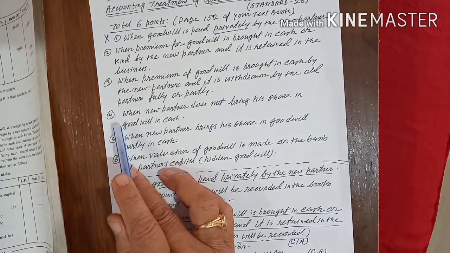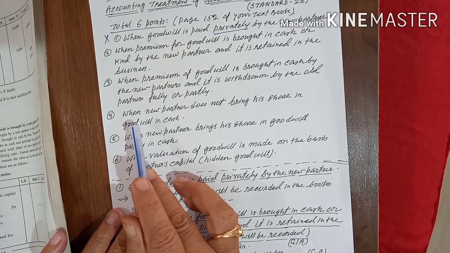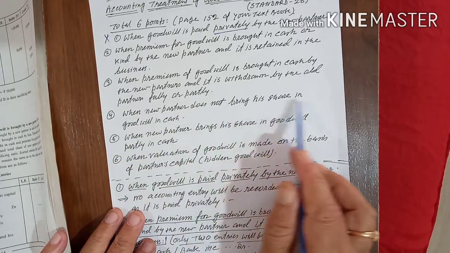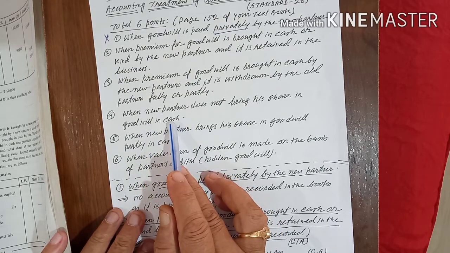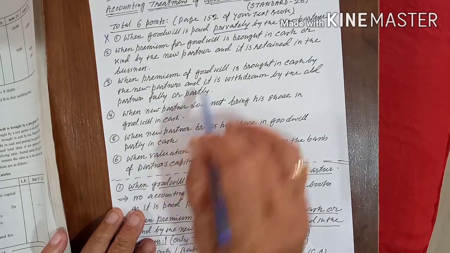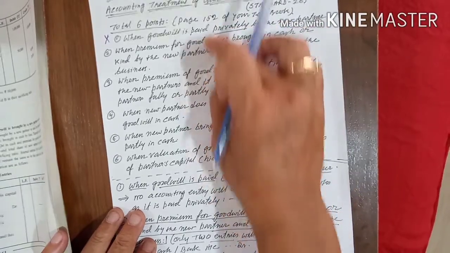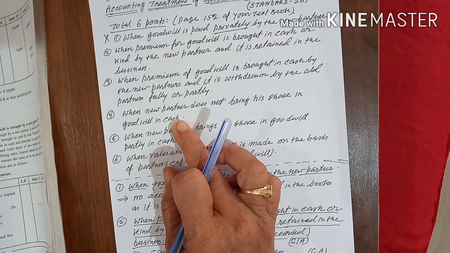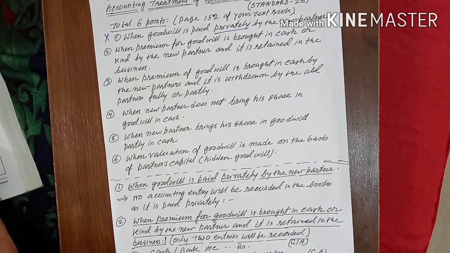Today, in this video, I want to explain when the new partner will not bring cash. The new partner does not bring his share of goodwill in cash. In this case, what entry will you pass? I told you that he will bring cash and he will not bring cash. When he brings cash, I already told the entry in the previous video. Now the fourth point: when he will not bring the cash, what entry you have to pass, try to follow that one.